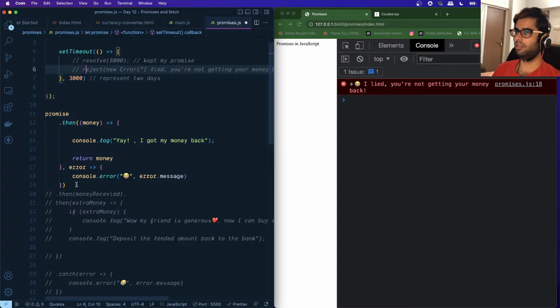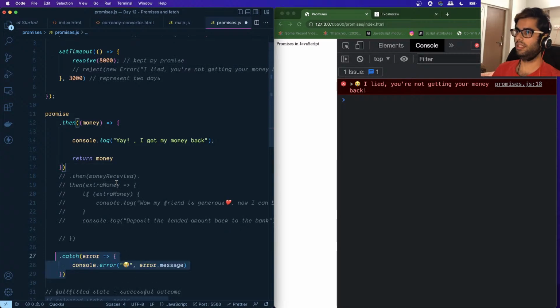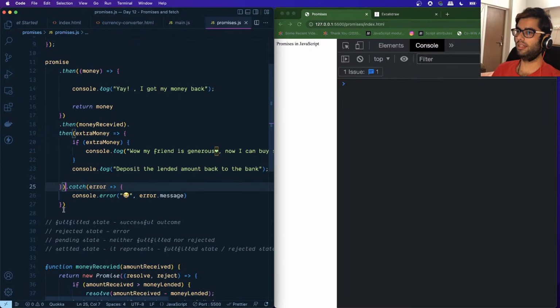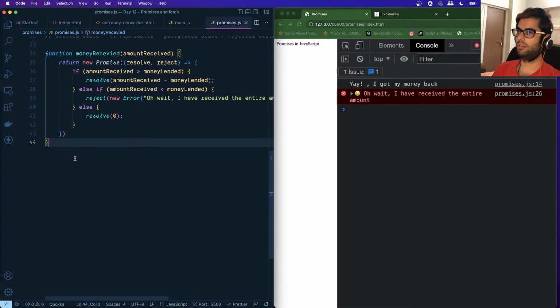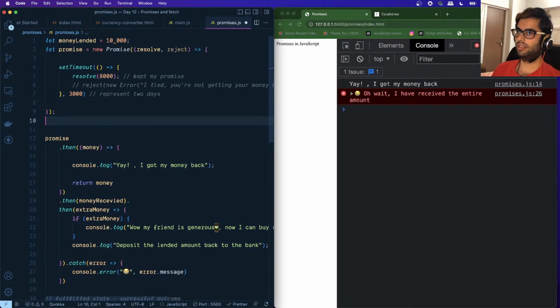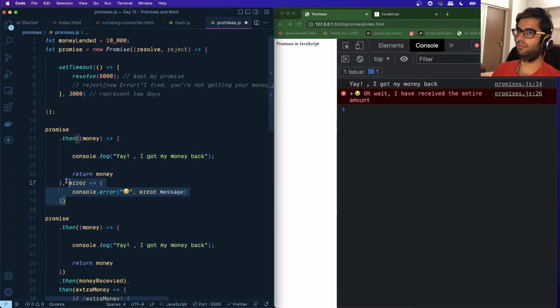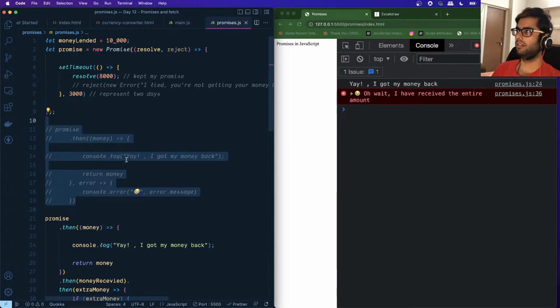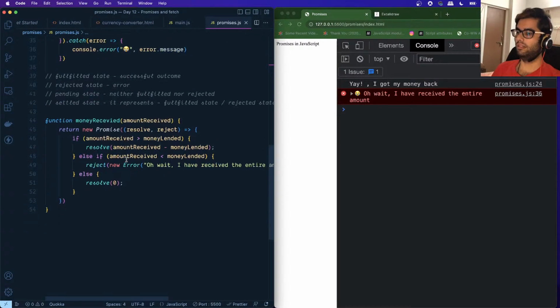So let me just copy this and undo the changes, and I'll keep this syntax over here for reference. I'll keep this commented. All right. So is this clear to you guys?